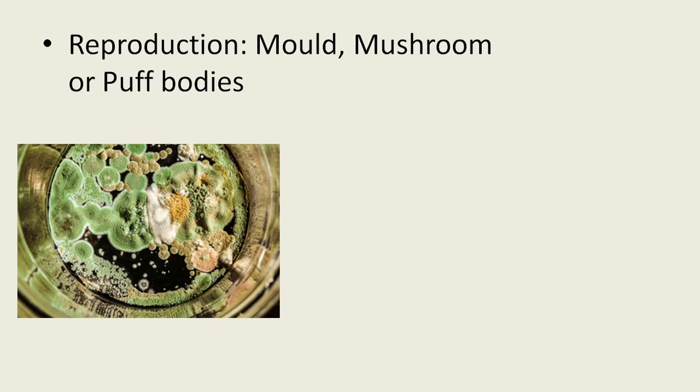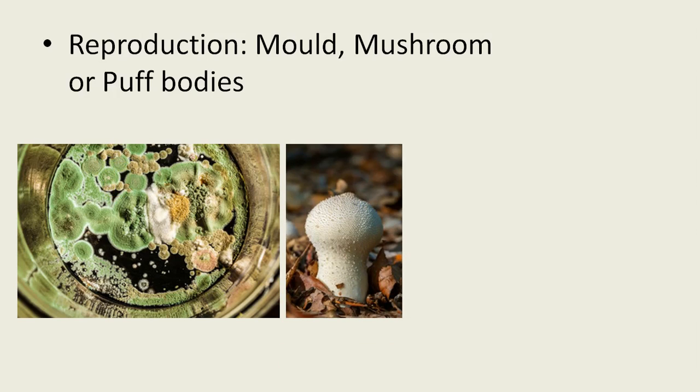In fungi, reproduction is carried out by the mold body. Here we see the mold body, and at the edges there are particles where spores are formed and a new body is synthesized. This is mold. The second one is mushroom, or the pulp body. The second picture we are observing here is a pulp. The pulp body directly grows and develops. This type of reproduction takes place there.